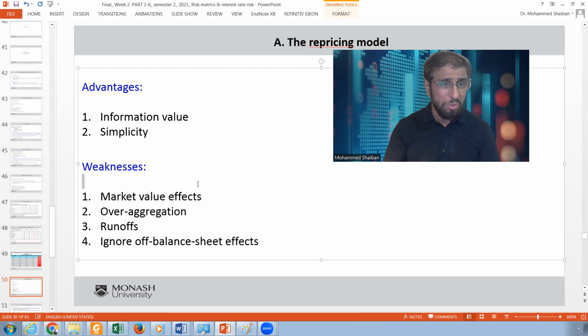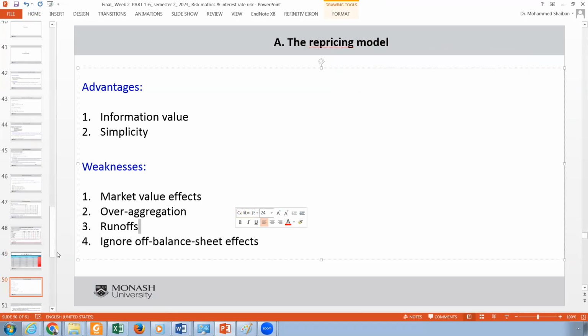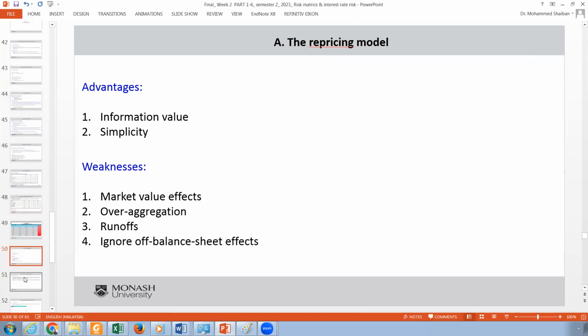The market value, they don't consider it. There is something called over-aggregation. There is something called run-offs. And it ignores the balance sheet, for sure. It ignores all of the off-balance sheet items. Let me look at those.